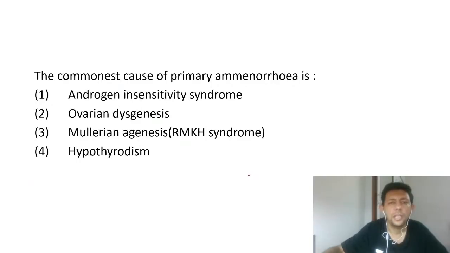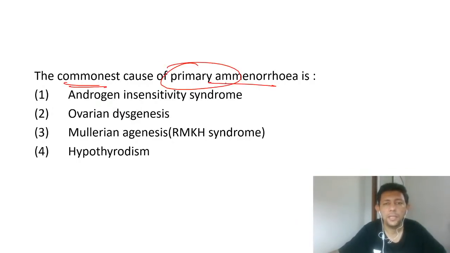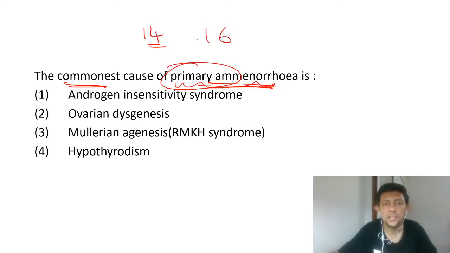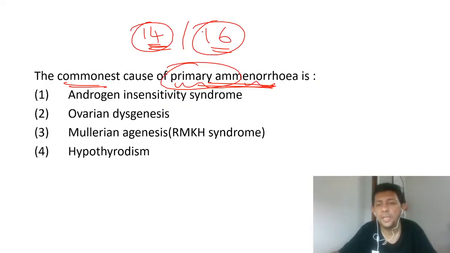Now moving on to the next question, again a very important MCQ. The commonest cause of primary amenorrhea is. Primary amenorrhea means the patient has never got her menses till now. That is your primary amenorrhea. But never got her menses till what age? Please understand 14 is also correct and 16 is also correct, so both will not be in your options.